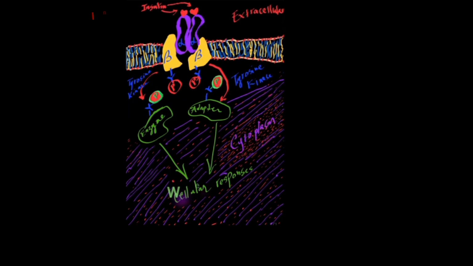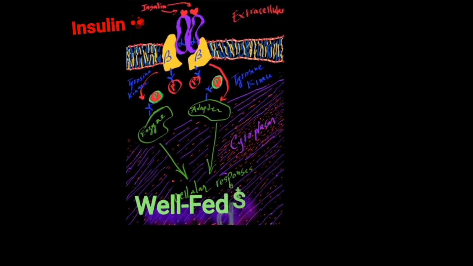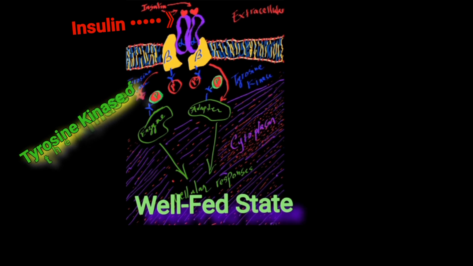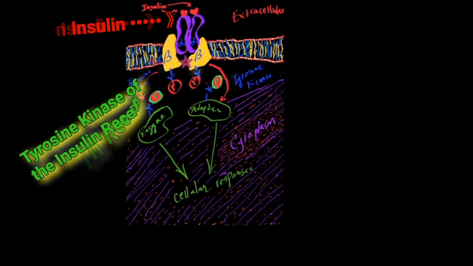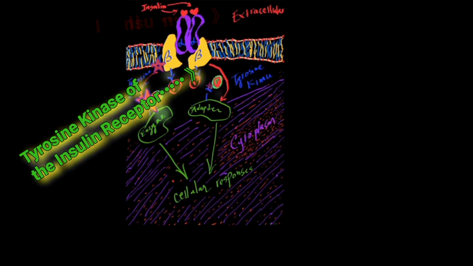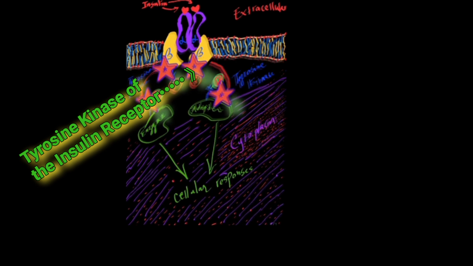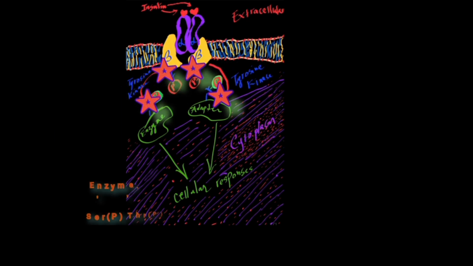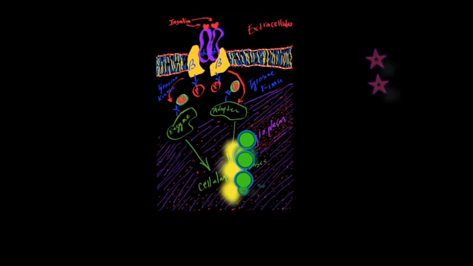It is noteworthy that insulin binding to the receptor activates the intrinsic tyrosine kinase activity of the receptor, which autophosphorylates itself on specific tyrosine residues and phosphorylates other cellular proteins on tyrosine residues.